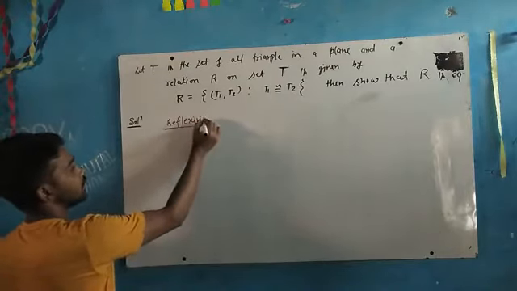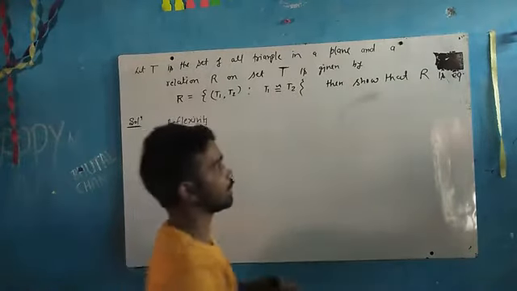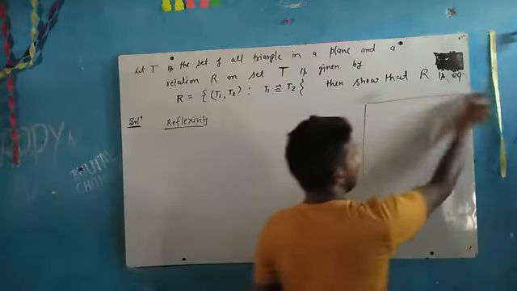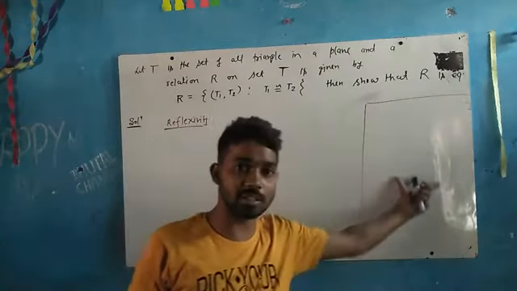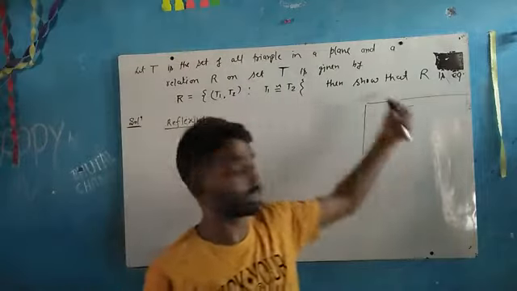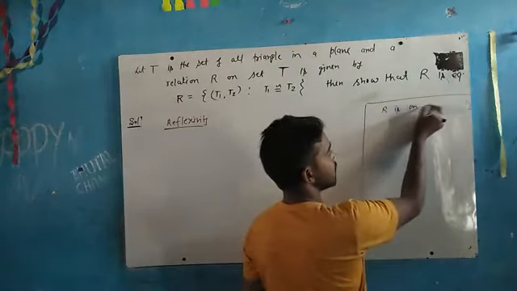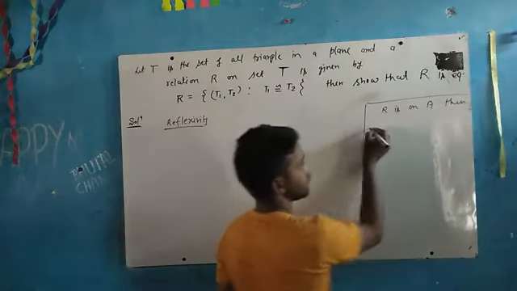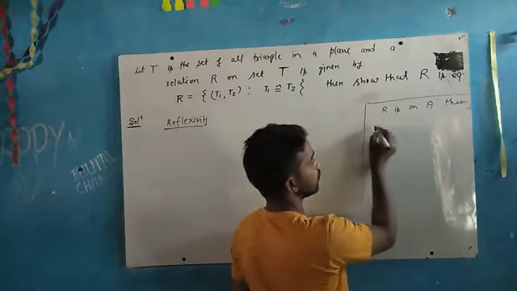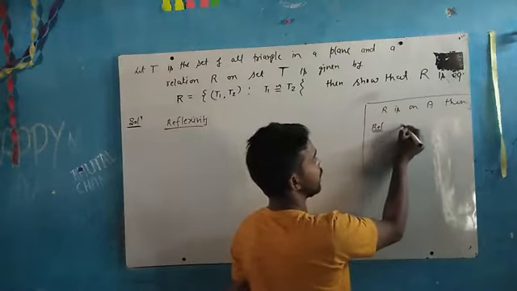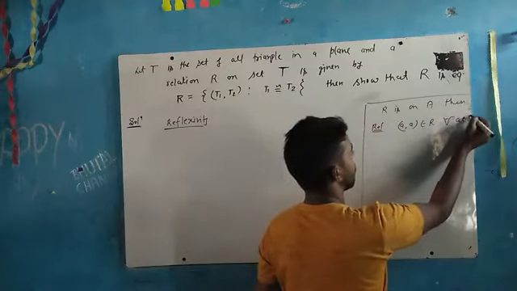So now we are going to prove the first step, that is reflexivity. First we will show that the given relation R is reflexive. In short, I want to tell you all three definitions. Just leave the question here. See, concentrate here. Let R be any relation on set A. Then R is reflexive if (a, a) belongs to R for every a belonging to set A.